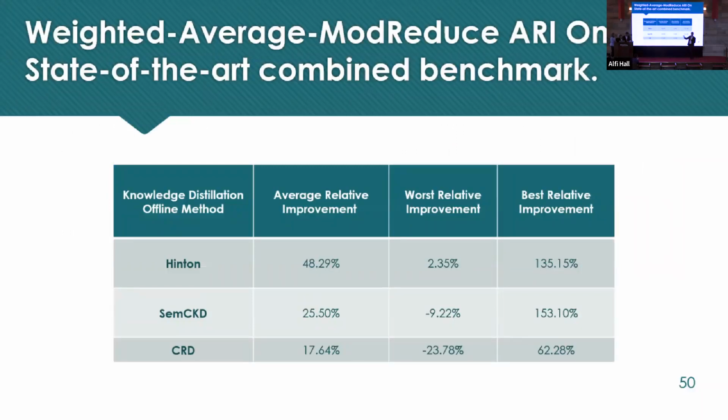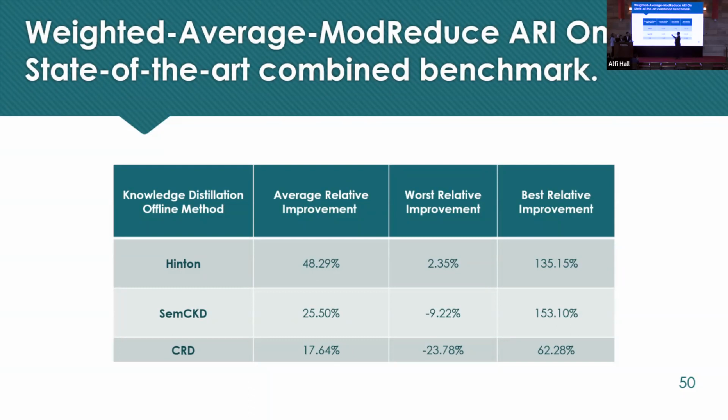So with the metric that is used in the state of the art, the ARI, over Hinton, we are producing on average an improvement of 48.29%. The worst improvement is 2.35%, while the best improvement is 135%.